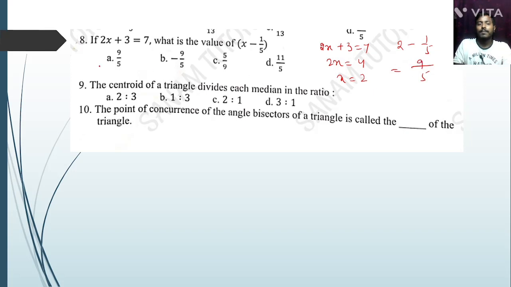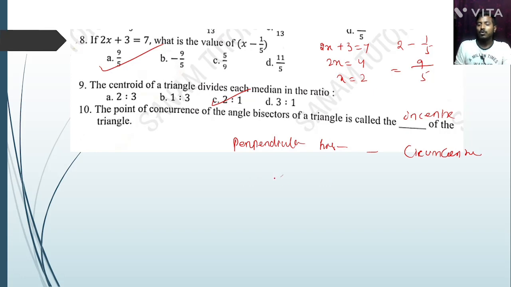The centroid of the triangle divides the median 2:1. The point of concurrence of the angle bisectors is the incenter. The perpendicular bisectors form the circumcenter. The medians meet at the centroid, and the altitudes meet at the orthocenter.